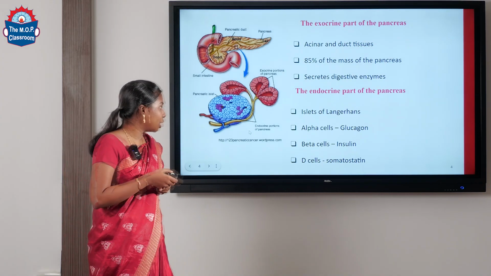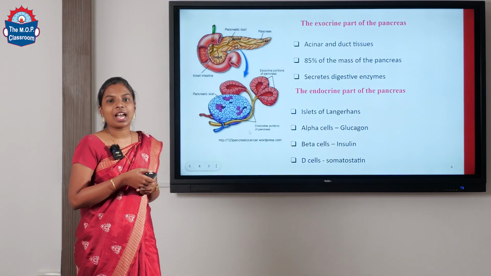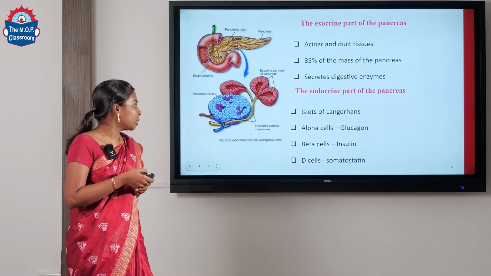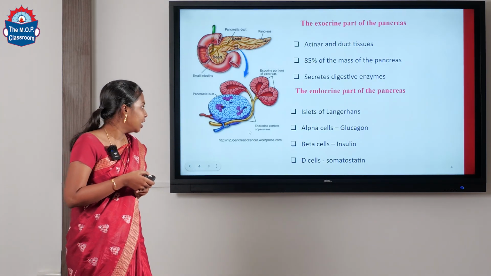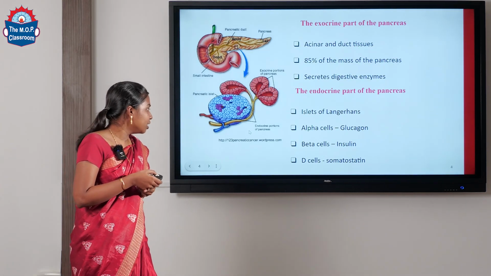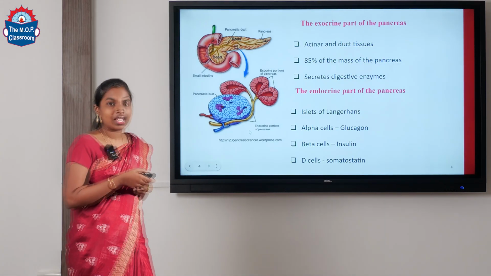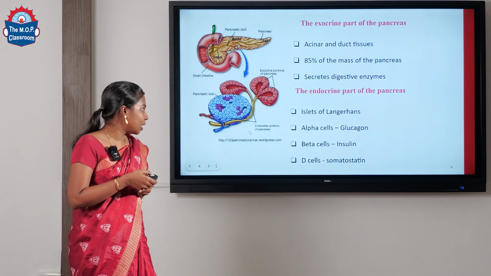The endocrine part of the pancreas involves the islets of Langerhans. The islets of Langerhans are responsible for the production of three hormones with the help of three groups of cells, namely the alpha cells, which produce glucagon, the beta cells, which produce insulin, and the D cells, which produce a hormone called somatostatin.